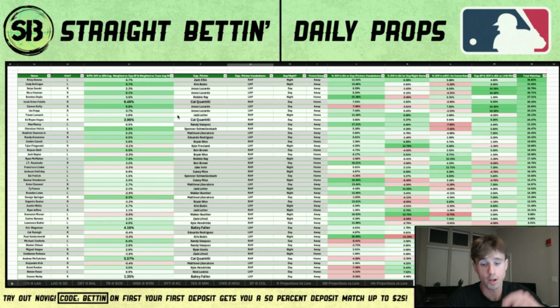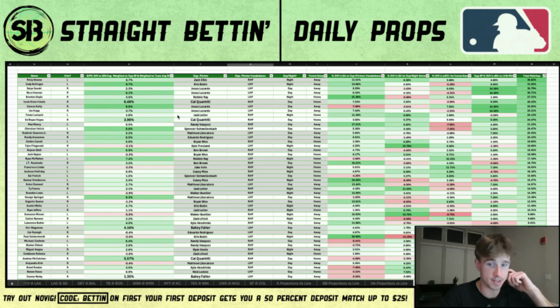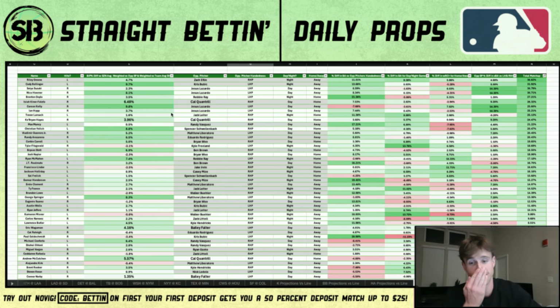So, guys, I'm gonna do a quick little breakdown of what goes into these projections, or they're not really projections, they're like cheat sheets almost. And then I'll quickly show examples of where these numbers are coming from on Excel sheets. So basically, guys, I'm gonna break down the best hitter matchups and the worst hitter matchups. So take unders for worst, obviously, and then overs for best. It's not exactly rocket science. But yeah, anyways, guys, let's zoom it in.